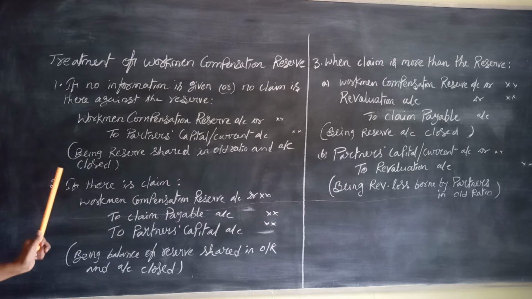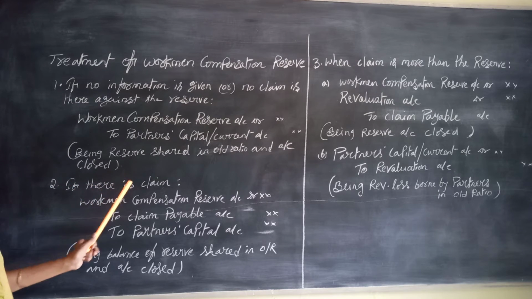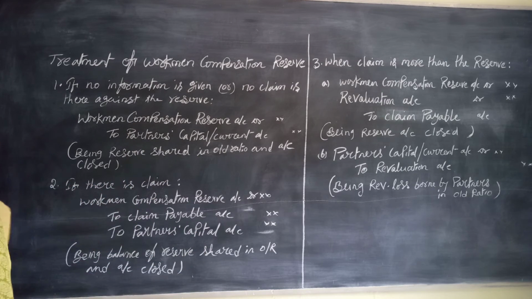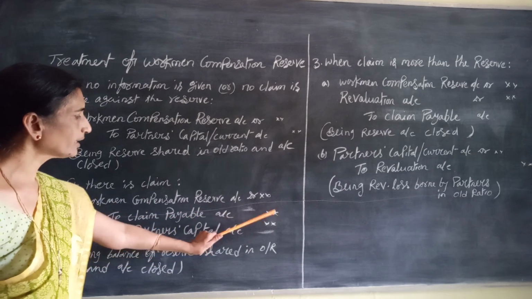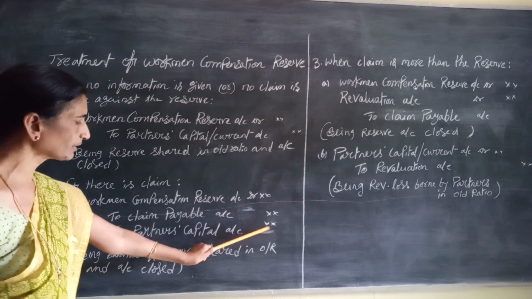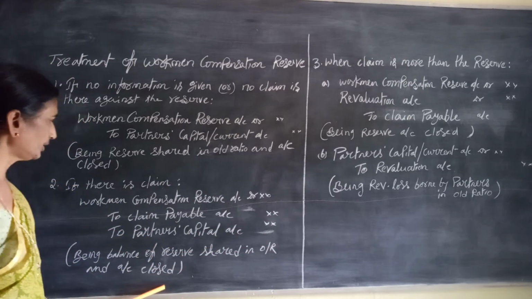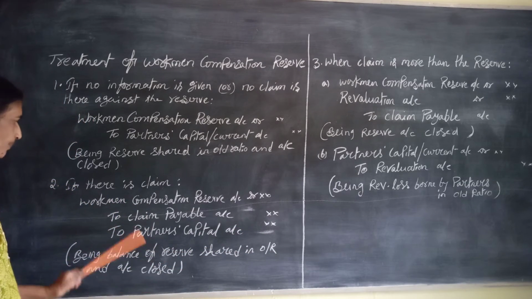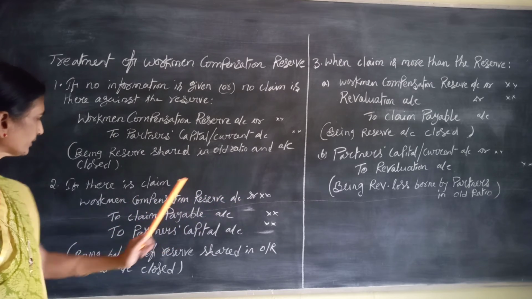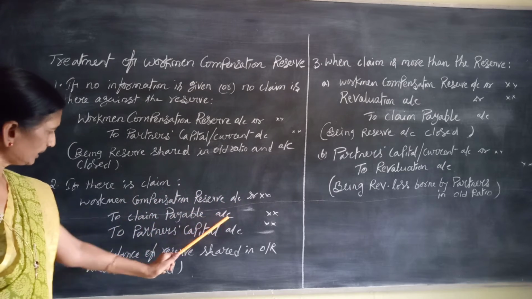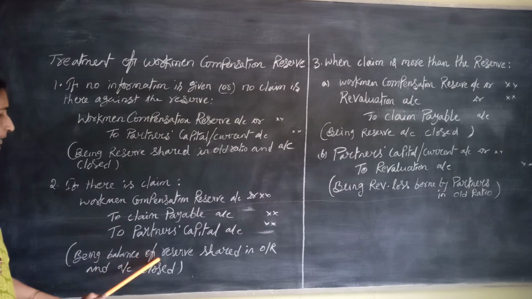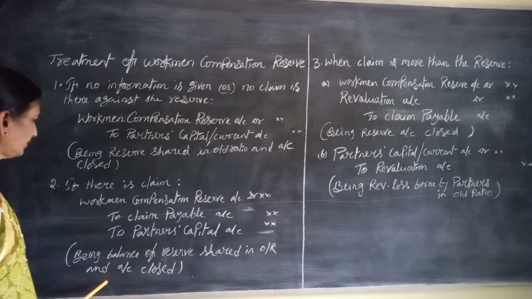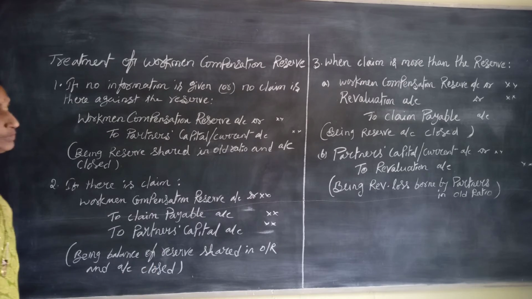The second point is, if there is any claim against the reserve, that claim amount is kept aside and the balance amount is shared by the partners in their old ratio and the account is closed. Workman's compensation reserve account debit to claim payable account, to partners' capital accounts, being balance of reserve shared in old ratio and account is closed.